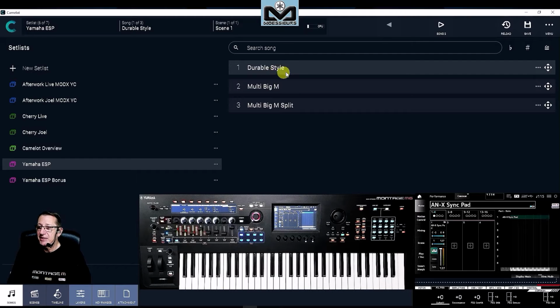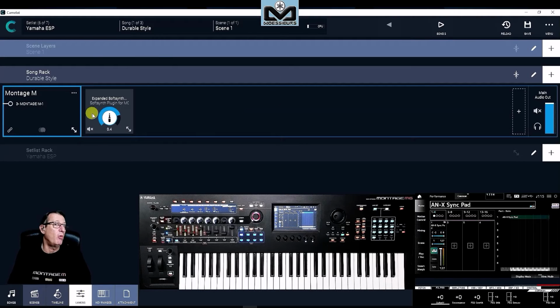Here, this is my song, Durable Style. I have named it as I want. I can change the order as I want to. And I go to the layer. The layer is the place where we work in Camelot. Here, this is the layer. This is the Montage M layer I have created. This is the keyboard that controls the sounds that I prepare on the items here. So here, this is my Montage M.